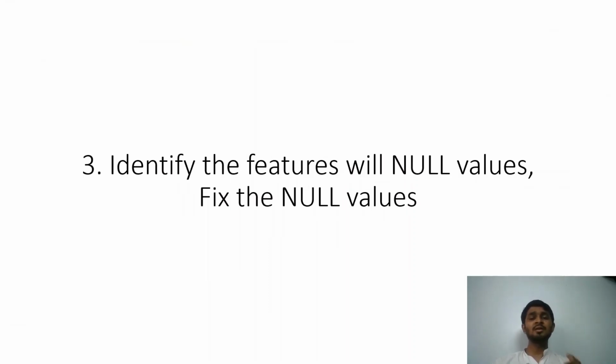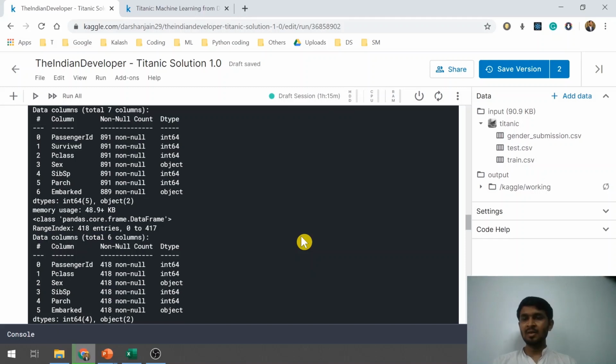Now the next step is to identify the features that have got null values and then do some pre-processing on it so that you fix the null values. So coming back here, I see that in the train df data frame, there is only one feature that has got some null values, that is Embarked, and that too it has got 2 null values. And in the test df variable, there are no features with null values. So we just have to handle one column here.